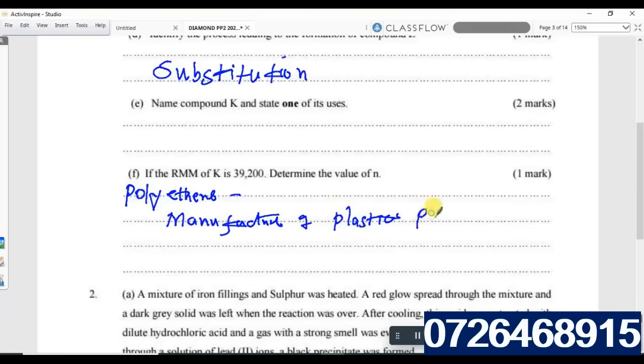pipes, manufacture of paper bags, plastic bags, used in the manufacture of insulators, and many other uses.